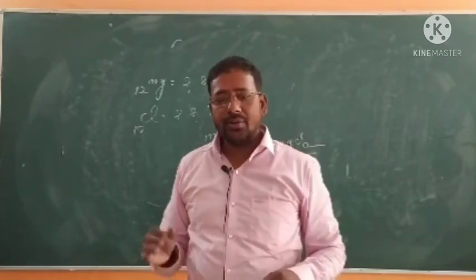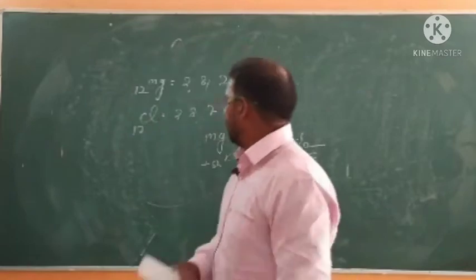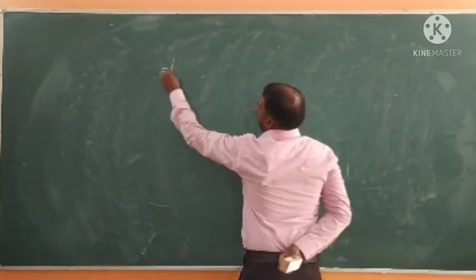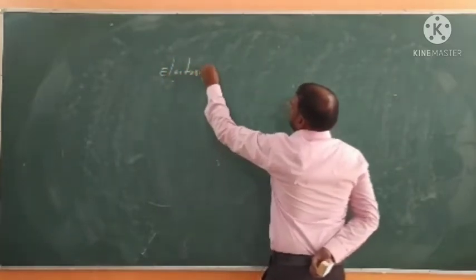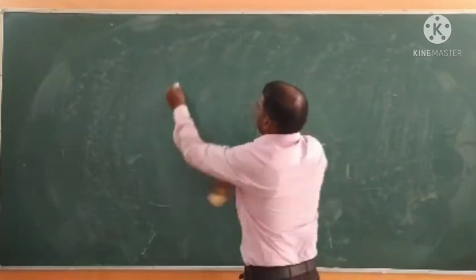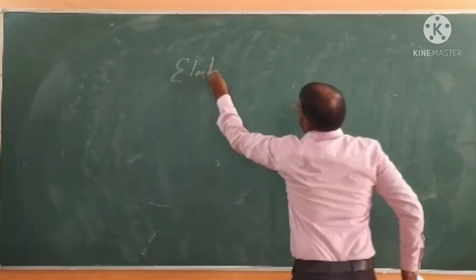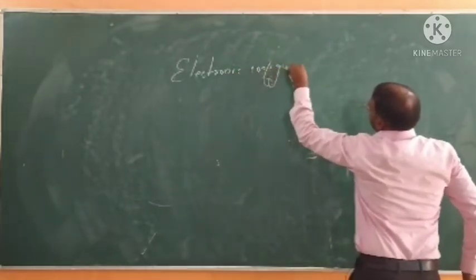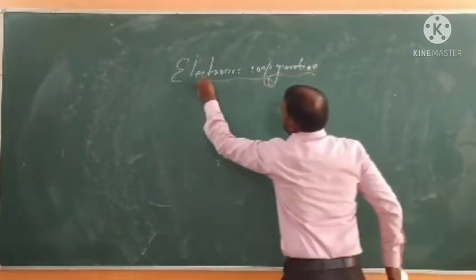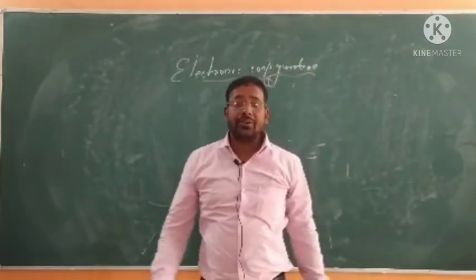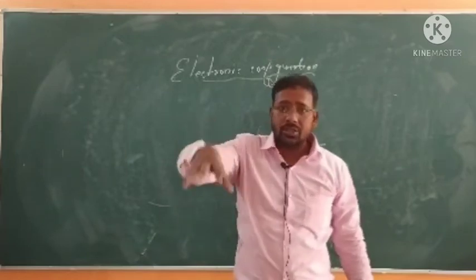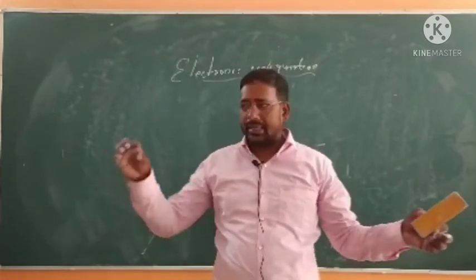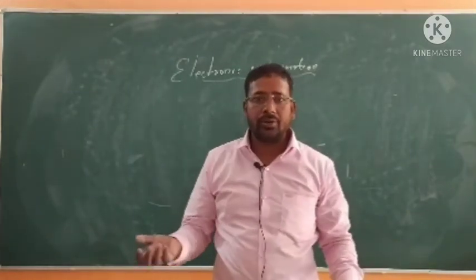It is very clear. Now, what is electronic configuration? The next topic is electronic configuration. You already know from lower classes that the distribution of electrons in different energy shells is called electronic configuration. Means electrons are distributed in different energy shells, and that is called electronic configuration.